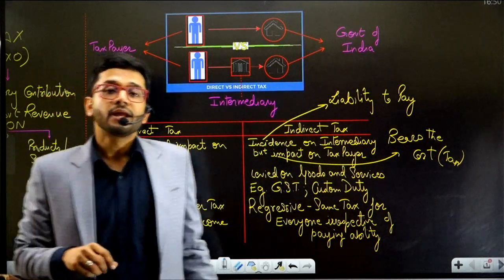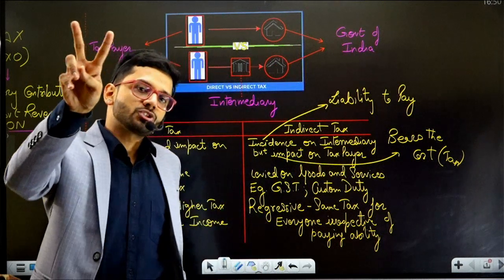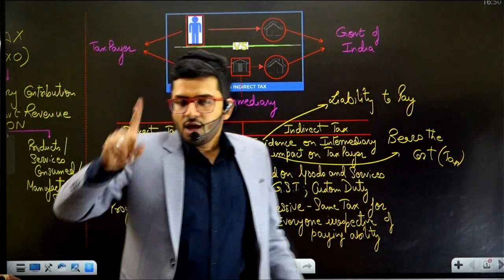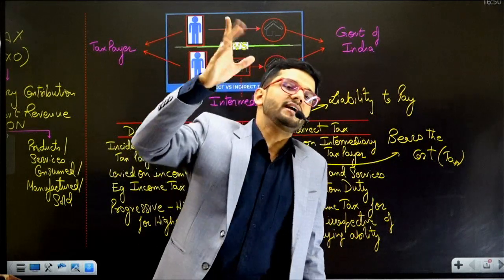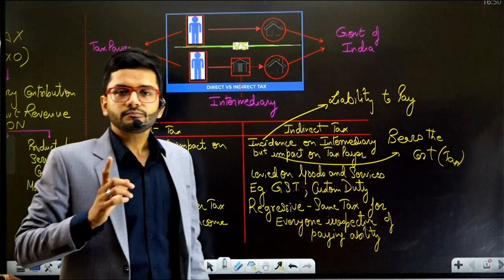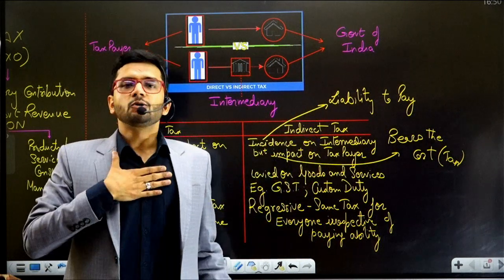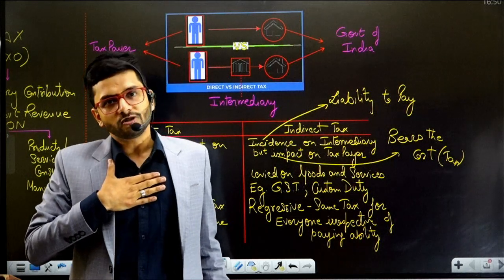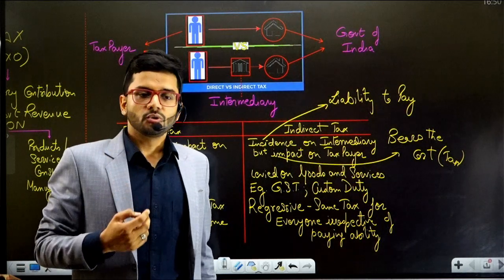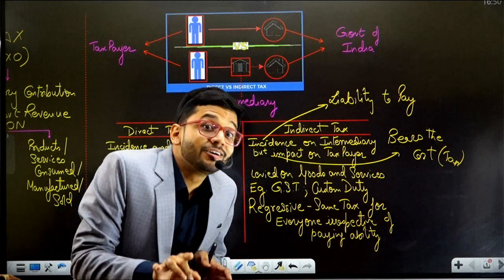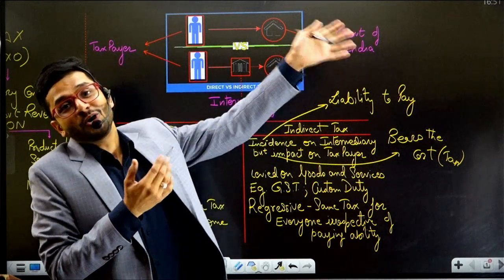This is direct tax. So please answer my two questions. Question number one, please listen to it very carefully. Who is paying the tax to Government of India? Nikkhil Gupta is paying the direct tax to Government of India. Question number two, who's bearing the burden of tax which is being paid to Government of India?